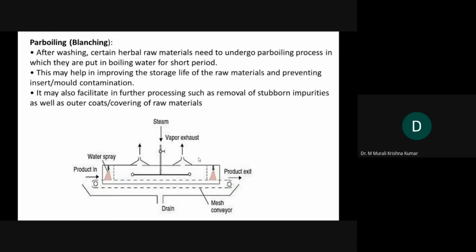The next one is parboiling or blanching. It is more like a sterilization type of thing. After washing, certain herbal materials need to undergo the parboiling process, in which they are put in boiling water for a short time. Right now, what are we doing with the vegetables that we collect from the Raitu Bazaar?